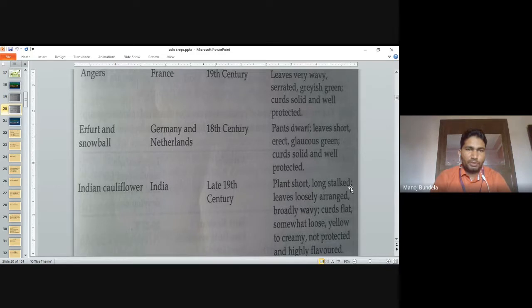Erfurt and snowball group: Germany and Netherlands. They were mainly grown in the 18th century. Plants are dwarf, leaves are short, erect, glaucous green, curds are solid and well protected. Indian cauliflower: they were introduced in India in the 19th century. The plants are short, long stalk, leaves loosely arranged, broadly waved, curds are flat, somewhat loose, yellow to creamy, not protected and highly flavored.